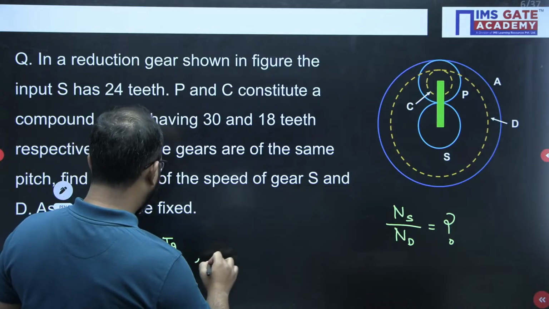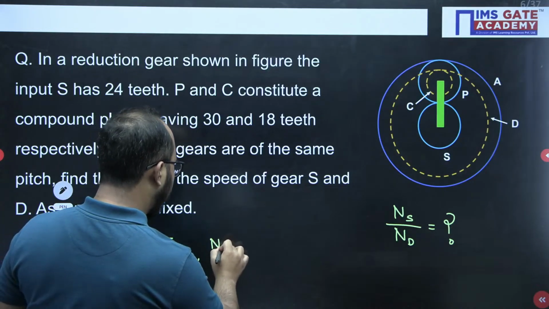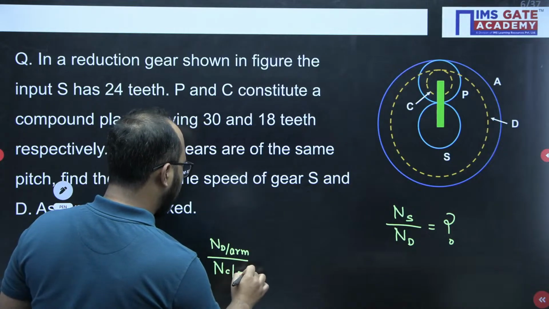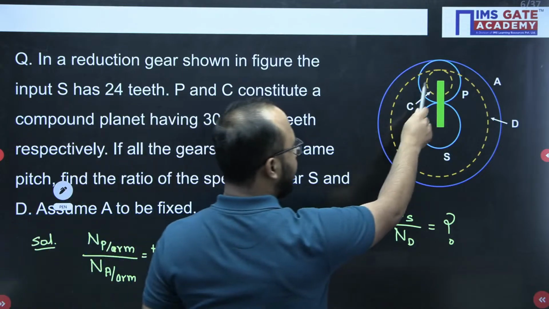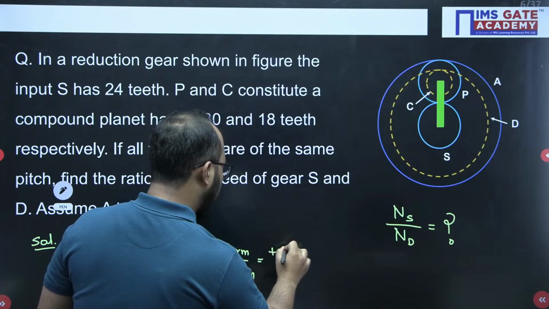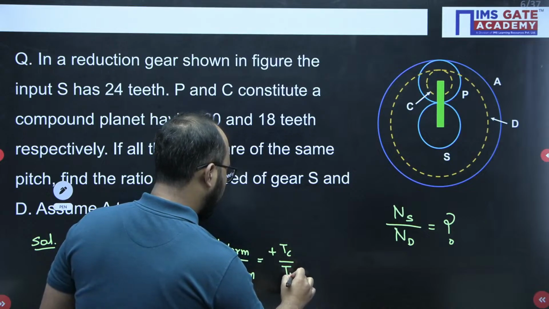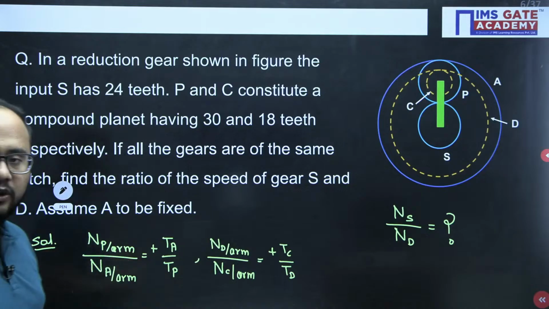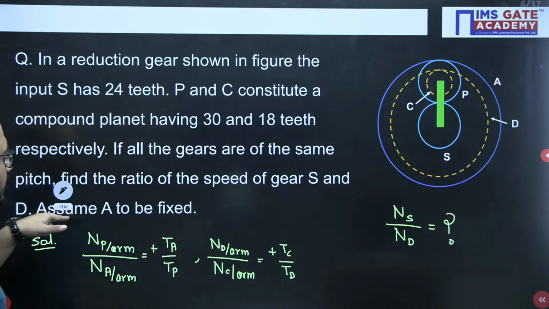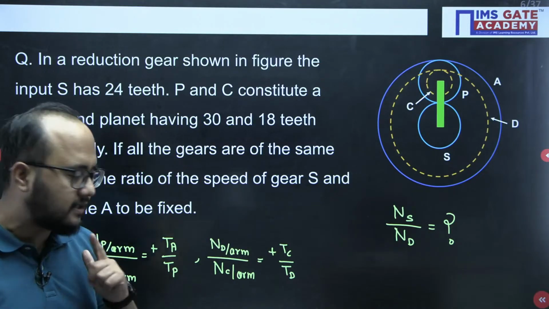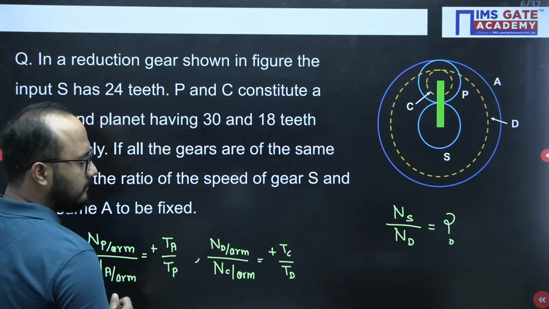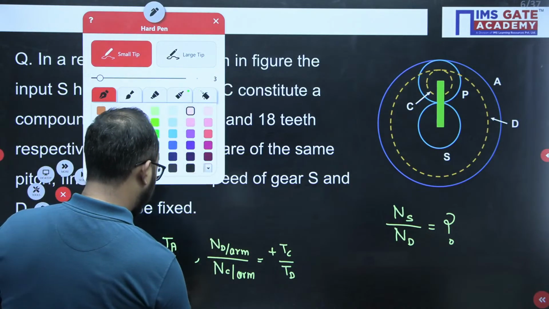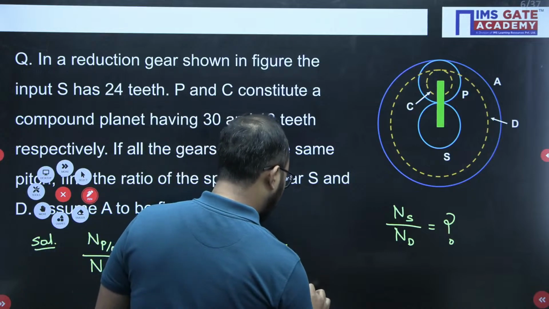Now similarly I can write the speed of gear D with respect to arm divided by the speed of gear C with respect to arm. Again, if you observe gear C and D, it is internal gearing, so a positive sign will come, TC by TD, right? Clear? In the question itself they have given A to be fixed, so the speed of rotation of gear A will be 0 here. Now if I multiply these two equations, this is our first equation, this is equation 2.